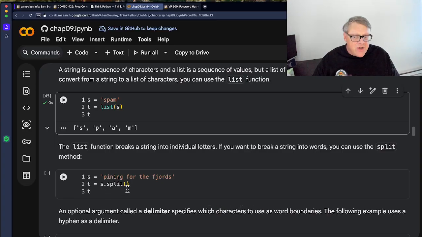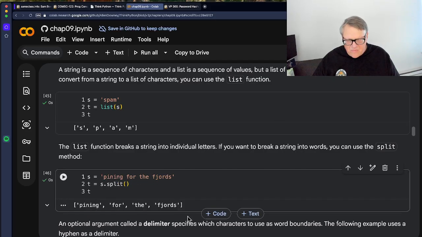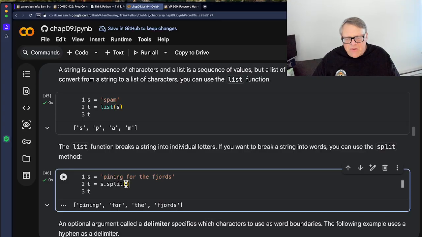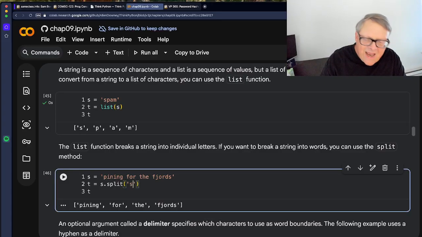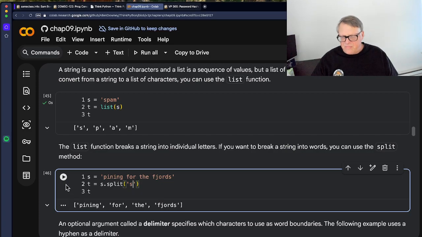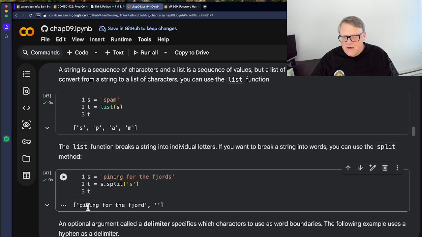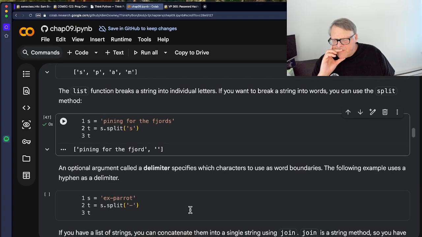This is something I use a lot. You can split by a character. So if I have 4 words here with spaces and I split it, it splits it by those words. Now you can put a delimiter in here. So I could instead split by the S's. And then I would get, oh, that's interesting. I'm surprised I still got the same answer. Oh, I see. I got 2 elements. There's no S's in it.